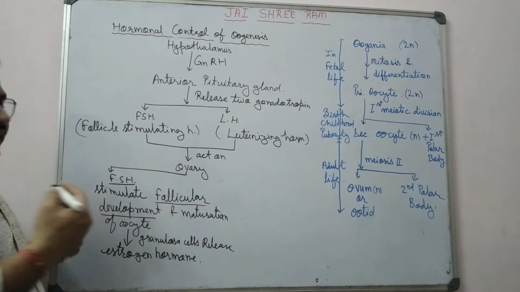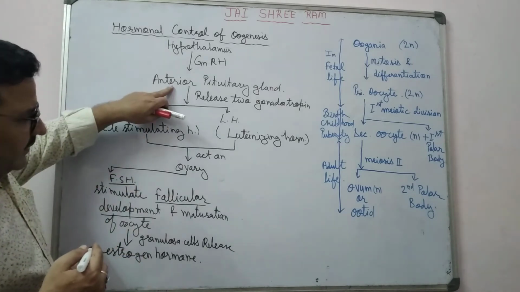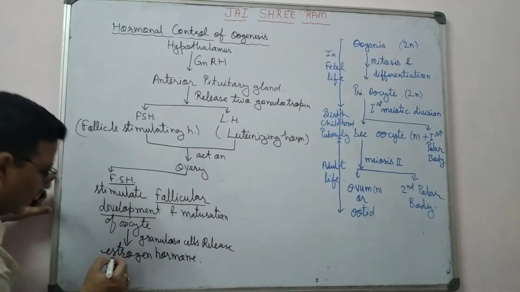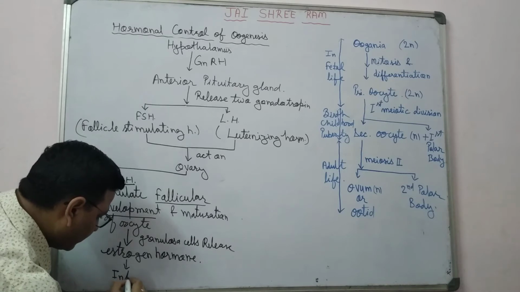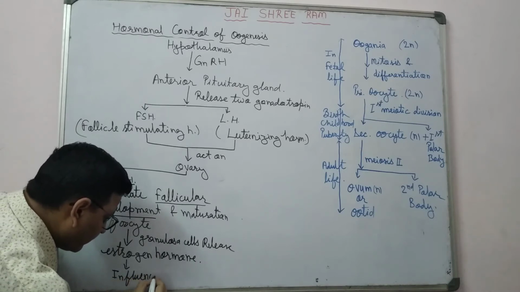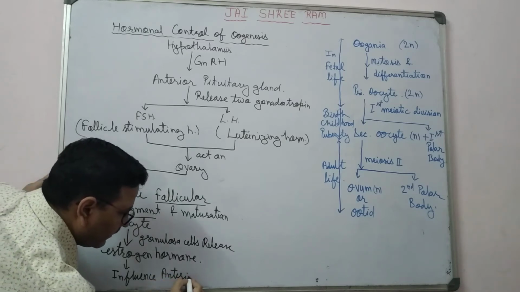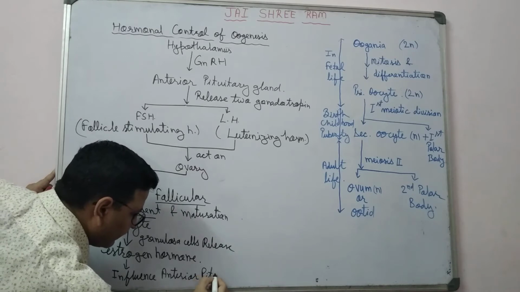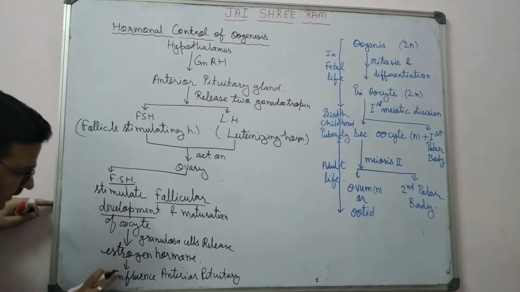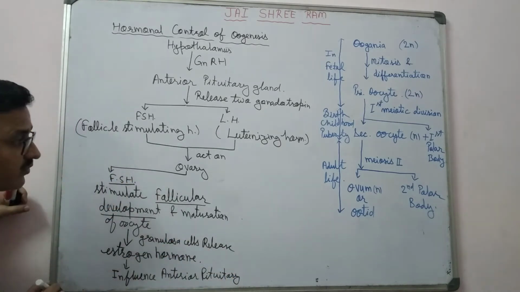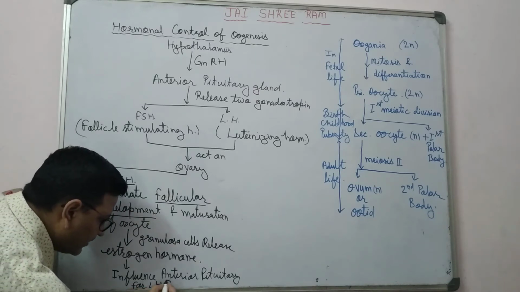When there is a high concentration of estrogen, it influences the anterior pituitary gland. In other words, estrogen influences the anterior pituitary for LH surge.